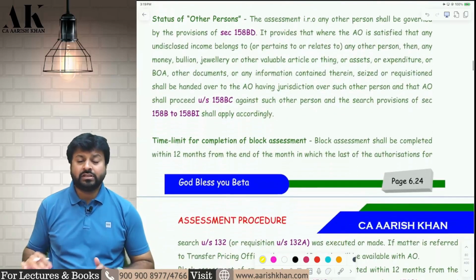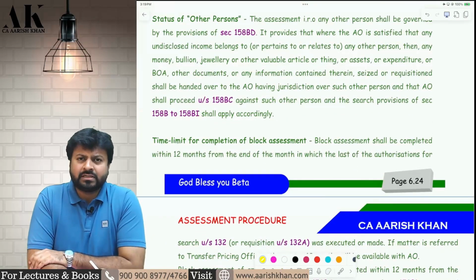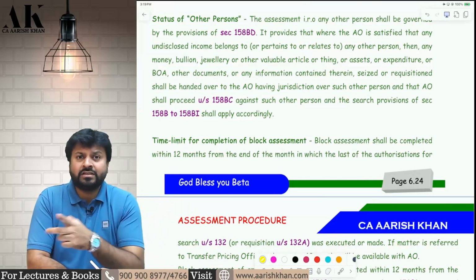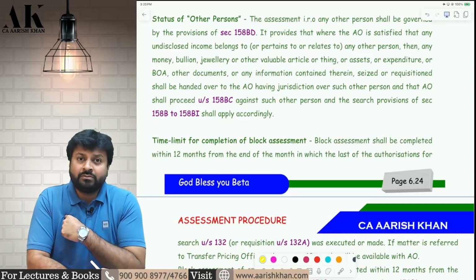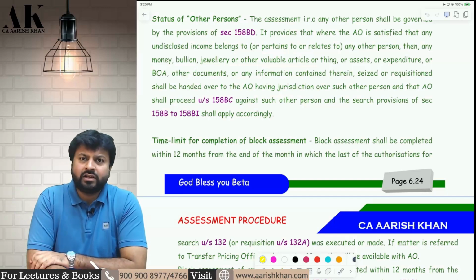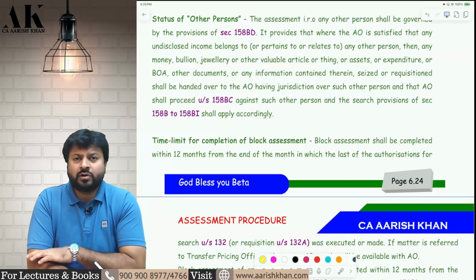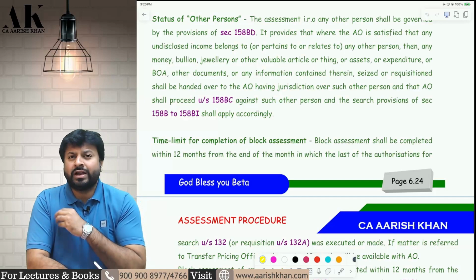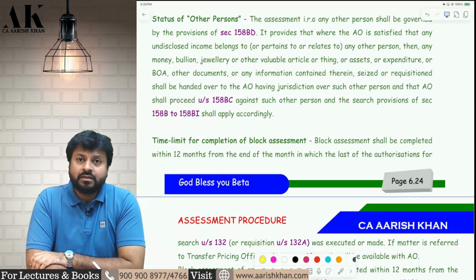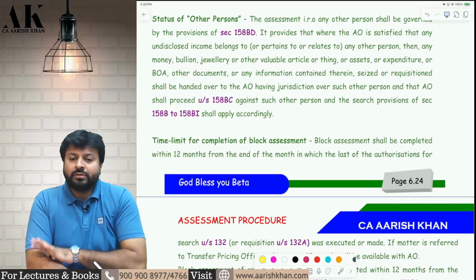Okay. Now what is the status of the other person? Now who is this other person? This other person is my friend. Remember, in the discussion of search and seizure I told you, the AO has come to my place to do search and seizure, and he found some bullion, jewelry, etc. of my friend. What is the duty and responsibility of the assessing officer in such a case? The duty is to hand over that money, bullion, jewelry to my friend's assessing officer. So the AO will hand that over to my friend's assessing officer.